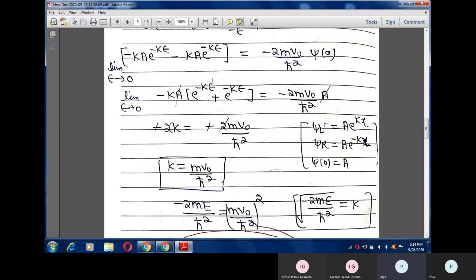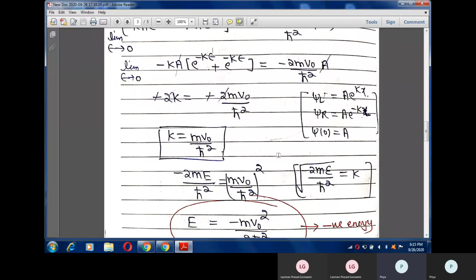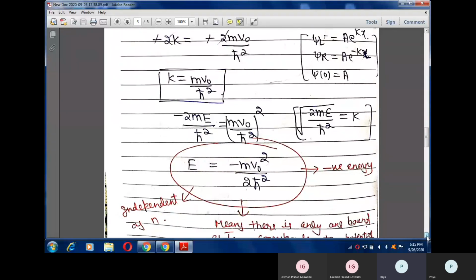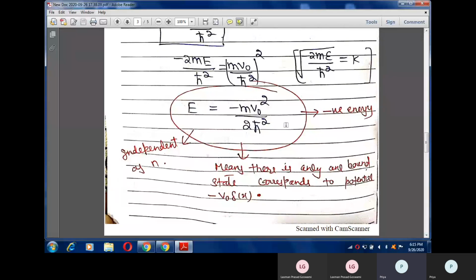Now, from the Schrodinger equation, as I already told, at that time I used a replacement: minus 2mE by h cut square whole raised to the power 1 by 2 is equal to k. So I can put this value here, and in this way I can get the expression of energy.